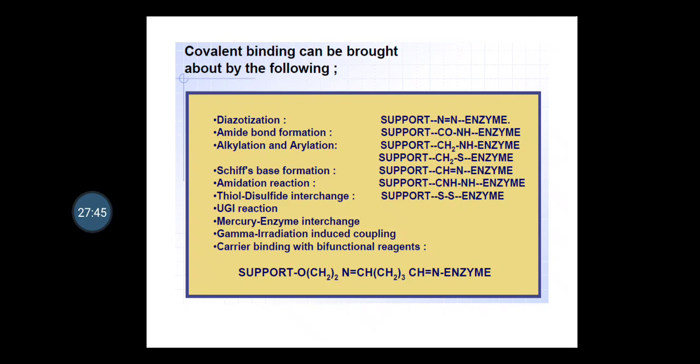I have already told you that different methods of covalent bonding are diazotization, then formation of peptide bond, then group activation and polyfunctional reagent. So these are a few of the methods under covalent binding. These are nothing but examples.